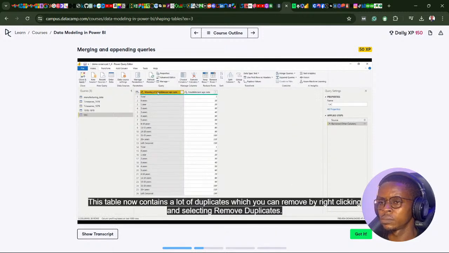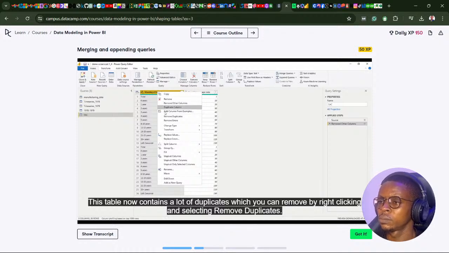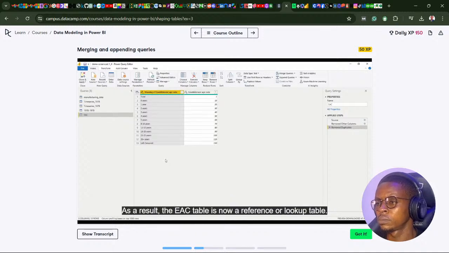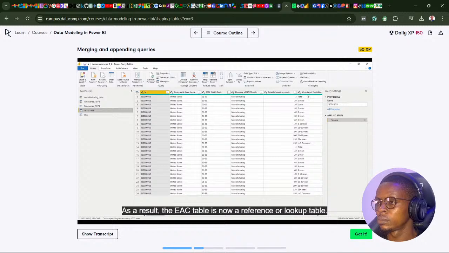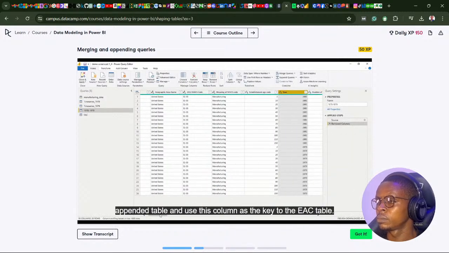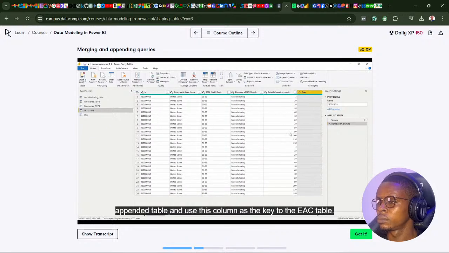This table now contains a lot of duplicates, which you can remove by right-clicking and selecting Remove Duplicates. As a result, the EAC table is now a reference or lookup table. We could remove the meaning of establishment age code in our appended table and use this column as the key to the EAC table.